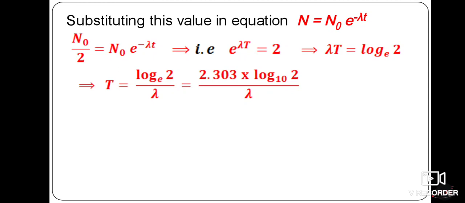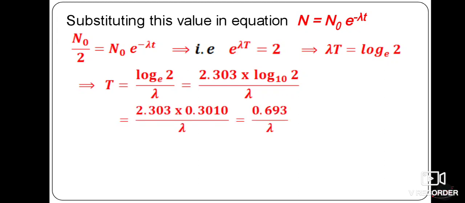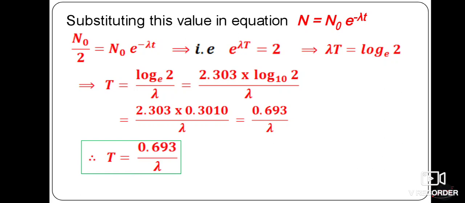So this is equal to 2.303 into log 2 to the base 10, whole divided by lambda. Then our equation becomes 2.303 into log 2, which is 0.3010, divided by lambda. Multiplying these two, we get 0.693 divided by lambda. Therefore our T value becomes 0.693 divided by lambda. This is what you can call the half-life equation.